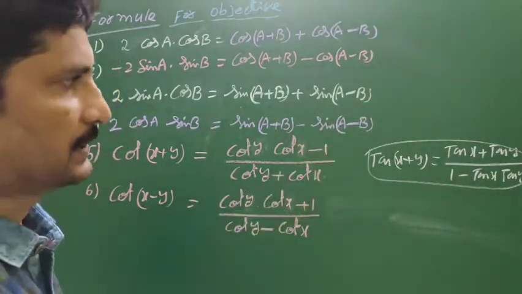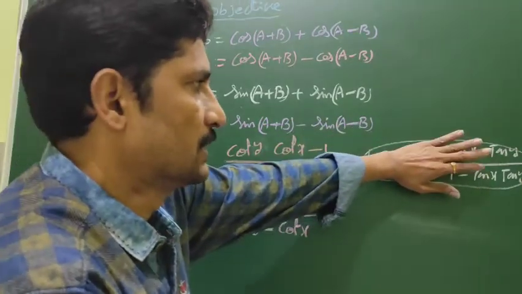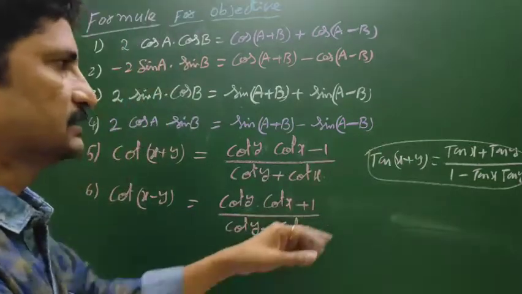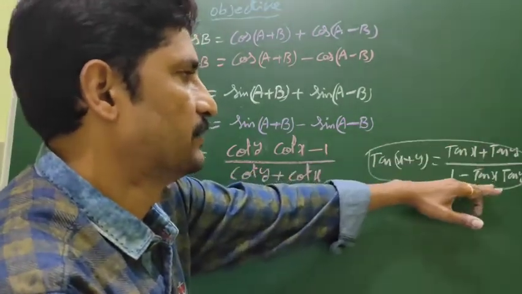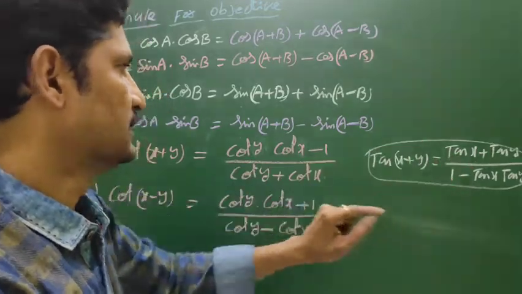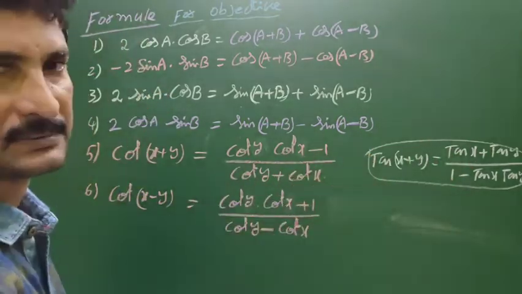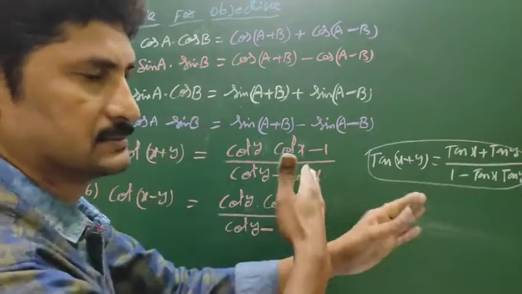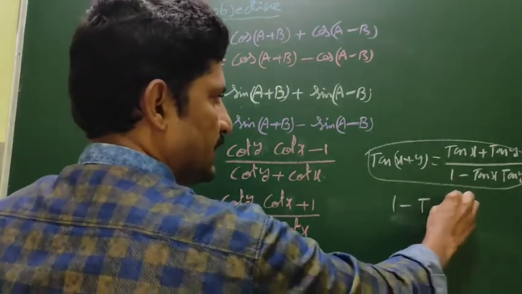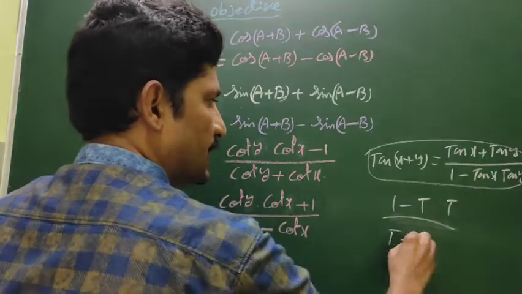Already you know this formula. Now cot is the reciprocal, reverse: the numerator and denominator swap. The first term in the numerator is 1 there, but here it is next, so again reverse. Reverse is 1 minus tan by tan plus tan.